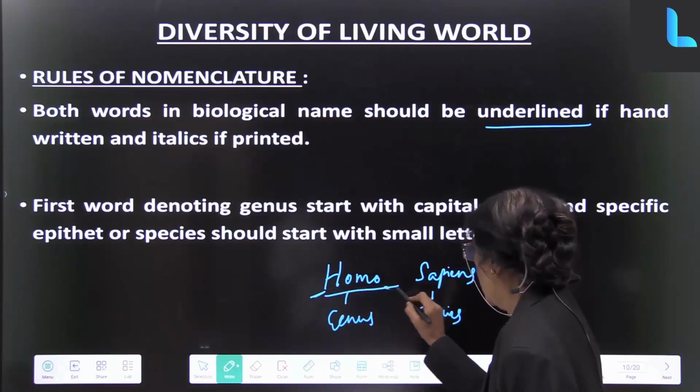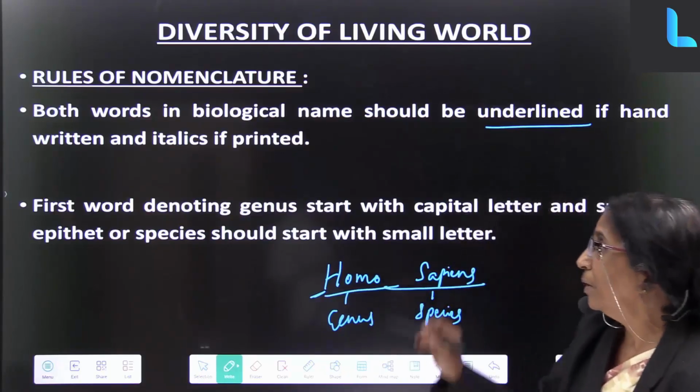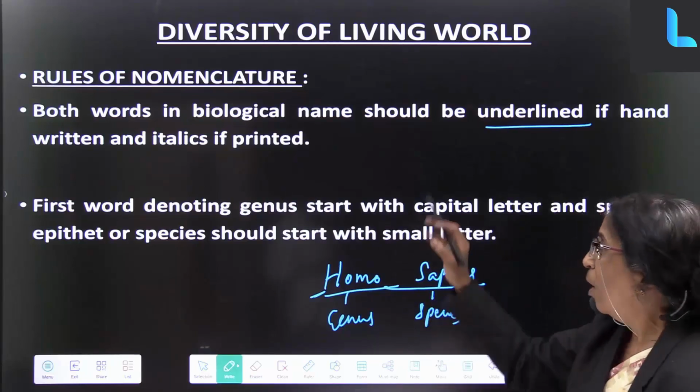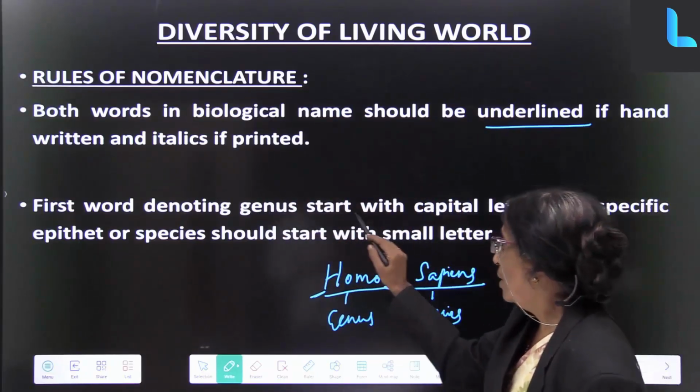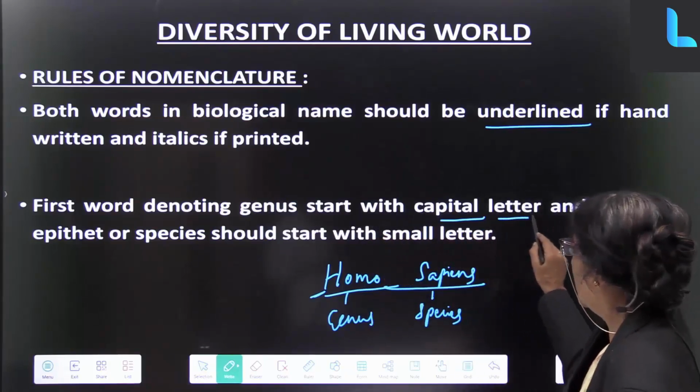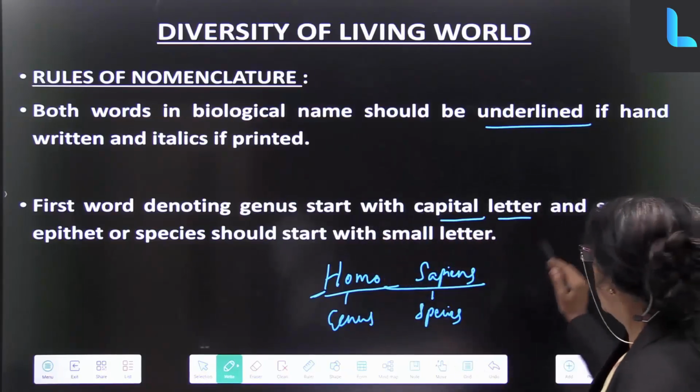This should be underlined if it is written by hand, or else in italics if printed. The first word denoting the genus starts with a capital letter. This you have to remember. That is a rule.